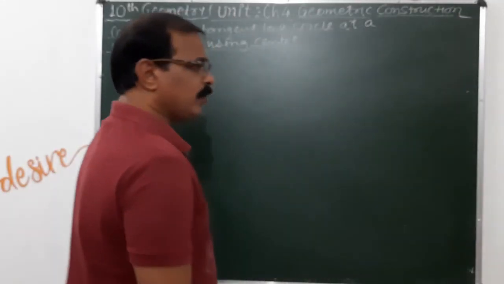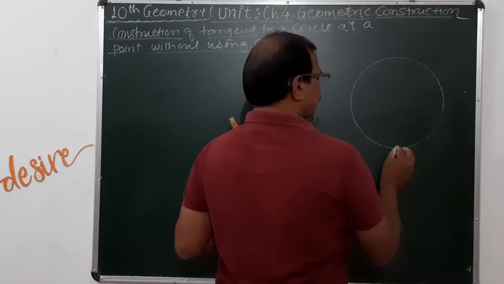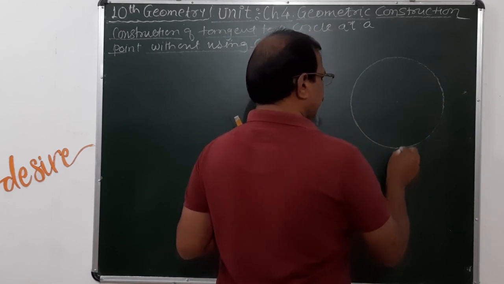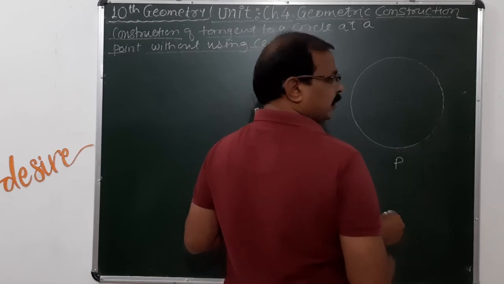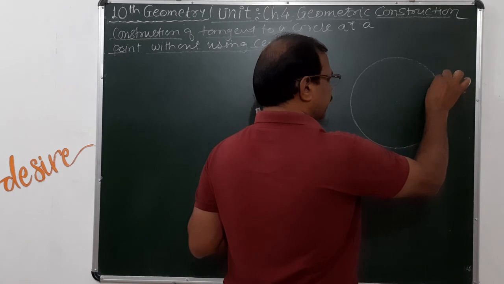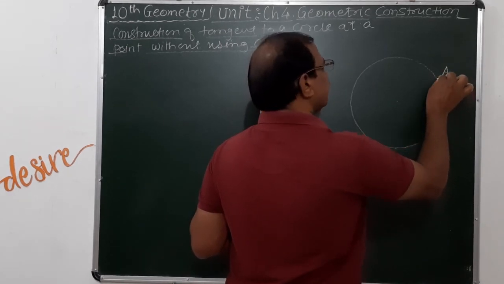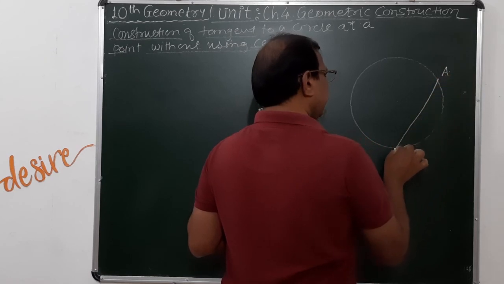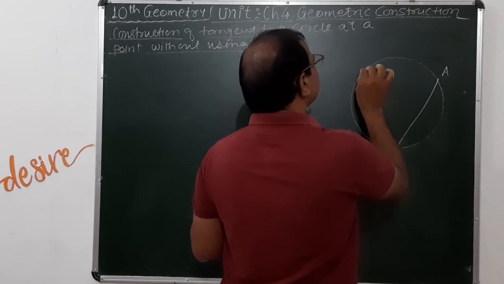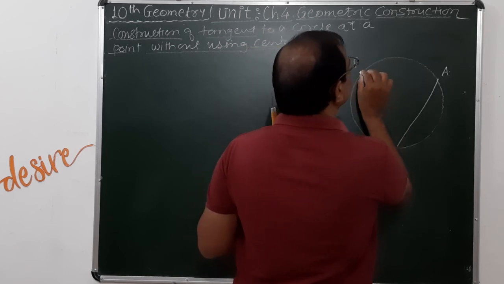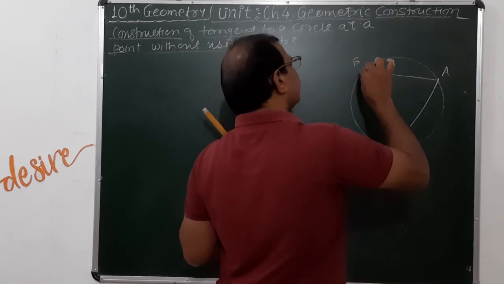So for that, what to do here? Suppose we have to draw a tangent at this point here. Suppose this point is nothing but a P point here. So here there is one theorem, that is nothing but alternate segment theorem. Suppose if you consider point A here, then PA is nothing but a chord. If you take a different point here, suppose B, then this AB is a chord. If you join this PB